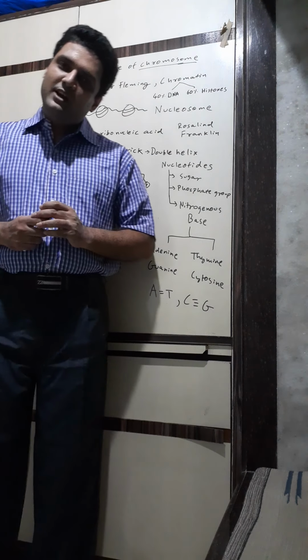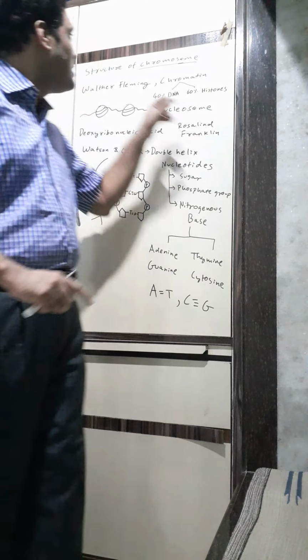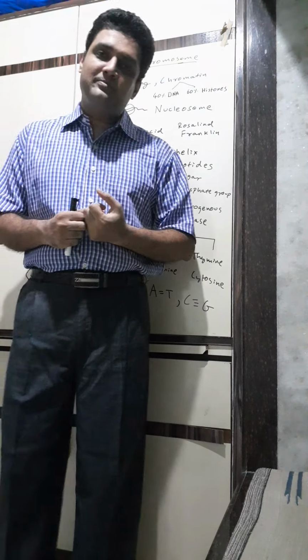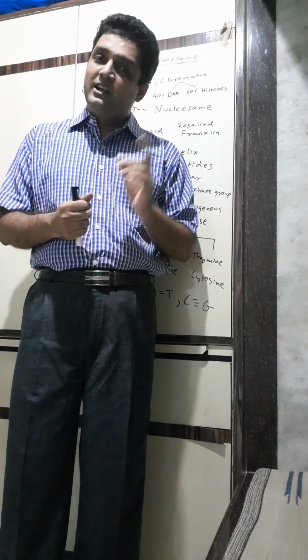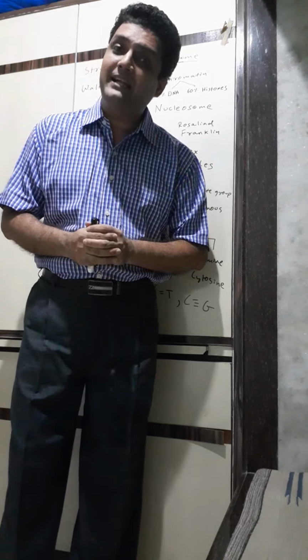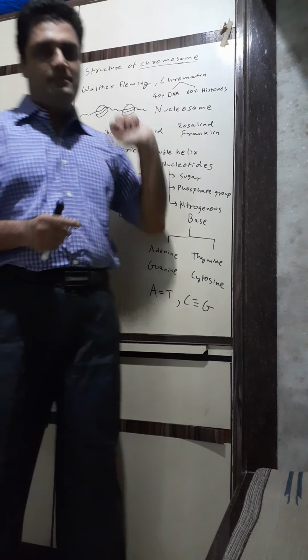Hello, today we are going to start a new chapter, that is structure of chromosome and cell division. Chromosome. You must have heard this name chromosome. It is related with the nucleus. Now remember children, nucleus has a network of fibers which are called chromatin fibers. Chromatin. Look at this, chromatin fibers.